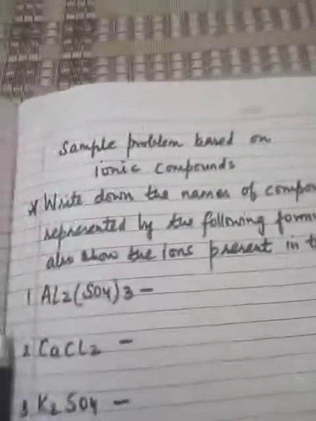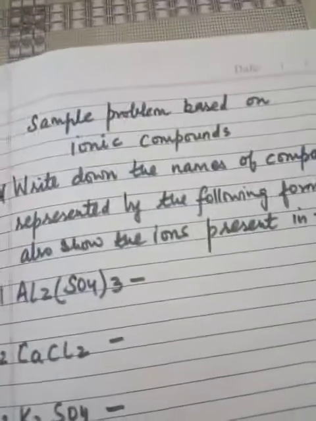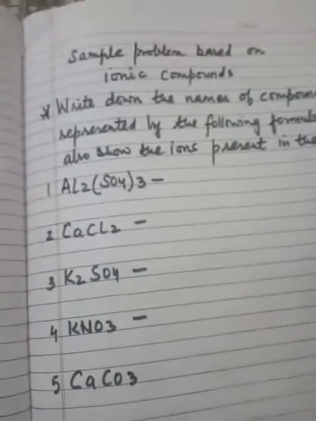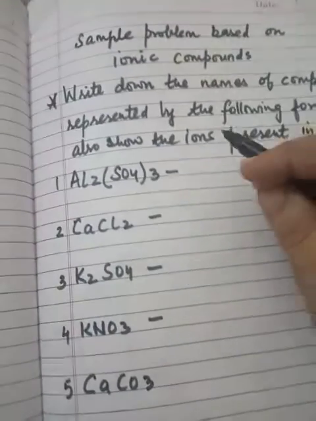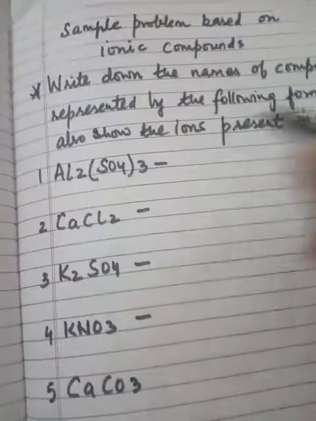Now we will do some sample problems based on ionic compounds. Write down the names of compounds represented by the following formulas and show the ions present in them.